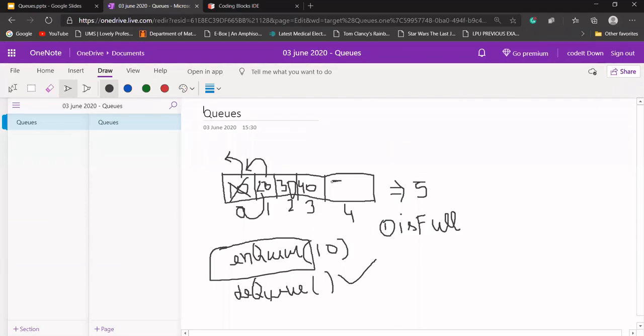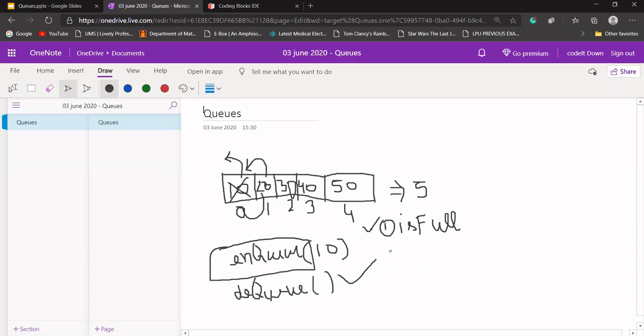Let's say this array has 10, 20, 30, 40, 50, so 5 elements are already inserted, and we want to insert some more elements. Before inserting that, I want to check whether our queue is full or not. So we should have a function isFull. It should return a bool value, true or false. If our queue is full, it should return true. If it is not full, it should return false.